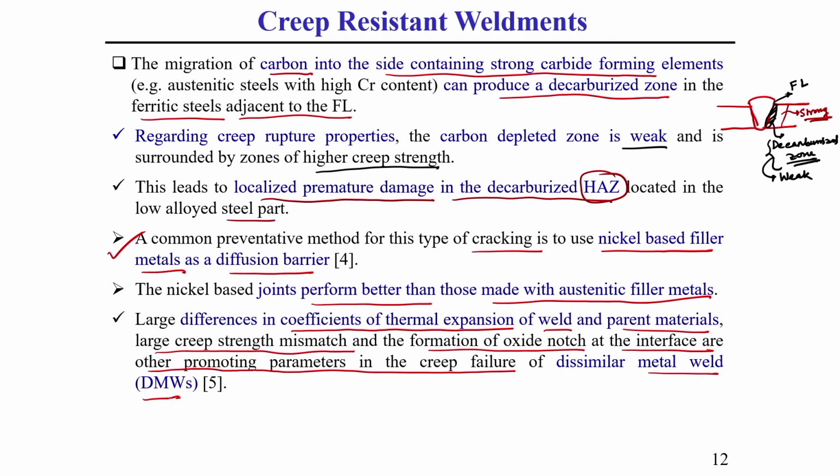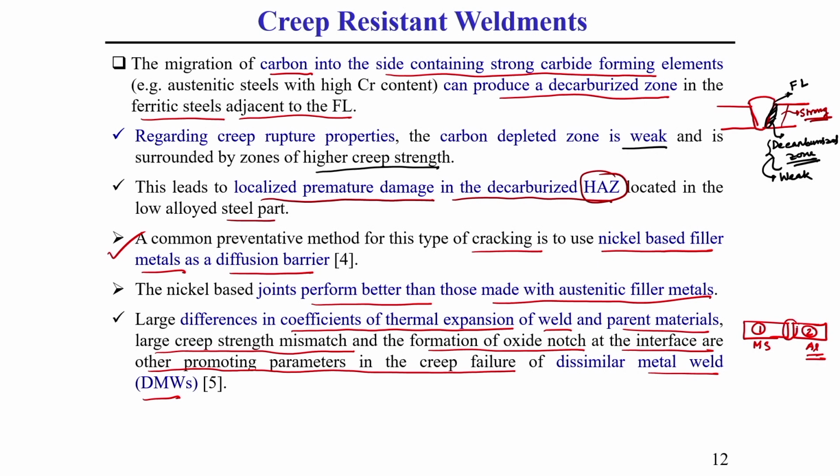In case of dissimilar metal weld, what happens? We use two different types of material. Let this be one material, this is another material, material type 1 and material type 2. Here, let material 1 be mild steel and let this be aluminum steel. Mild steel has a thermal expansion coefficient or thermal conductivity much lower than aluminum.